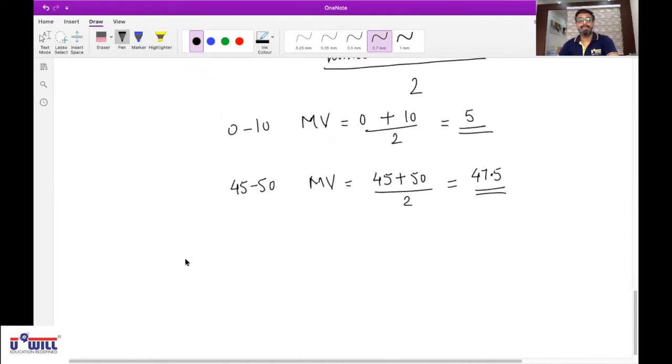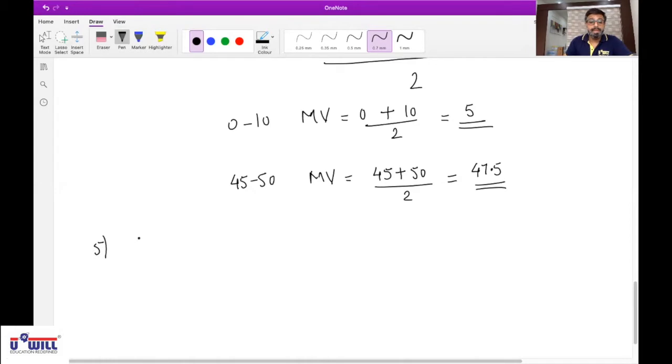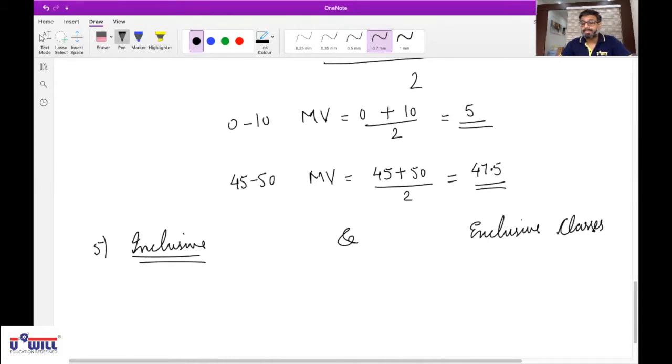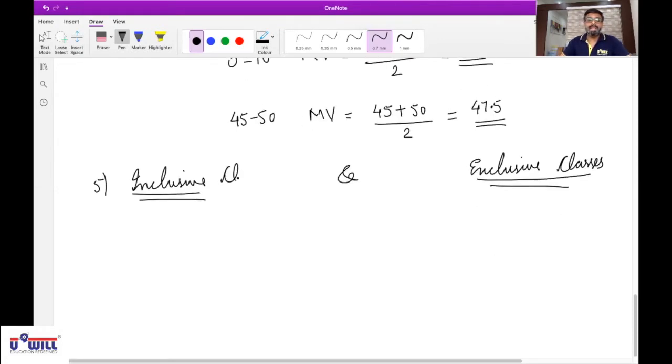Okay. Fifth term. Inclusive and exclusive classes. Now, inclusive classes means the class includes the upper limit.